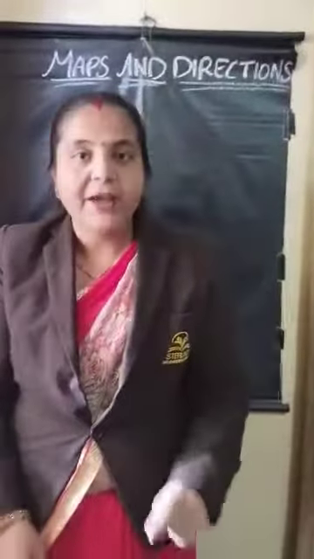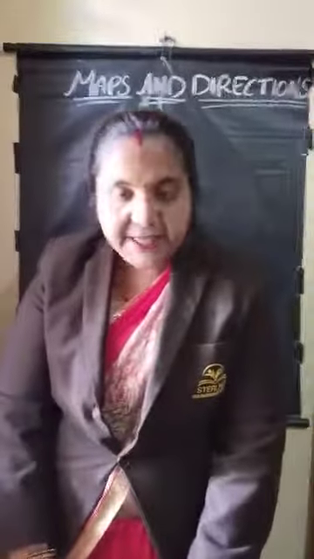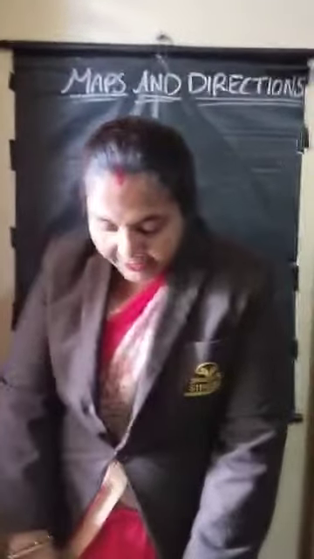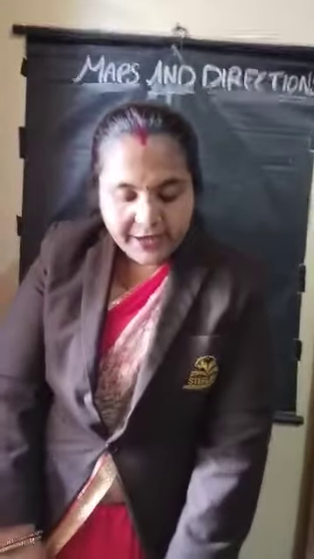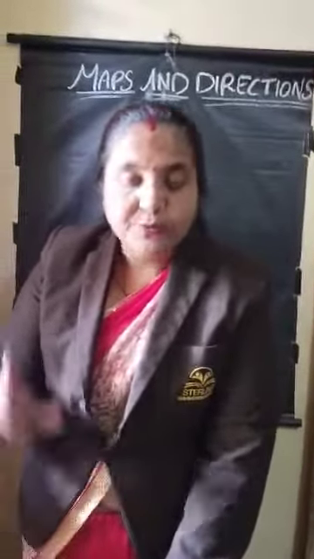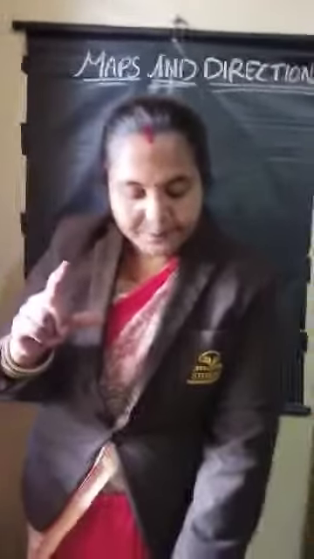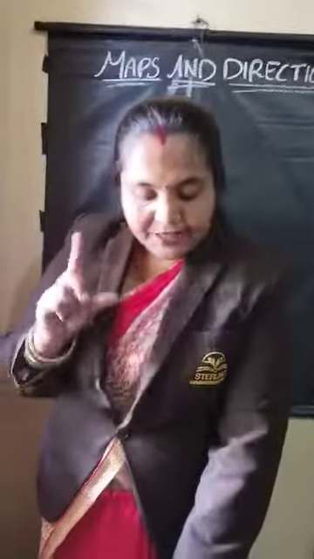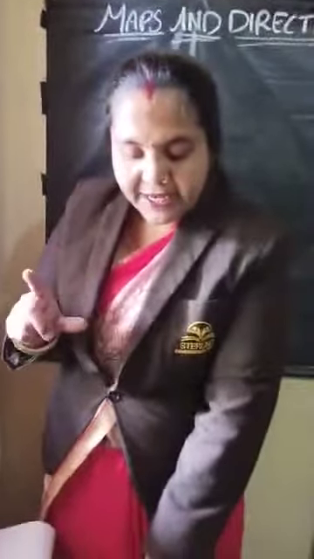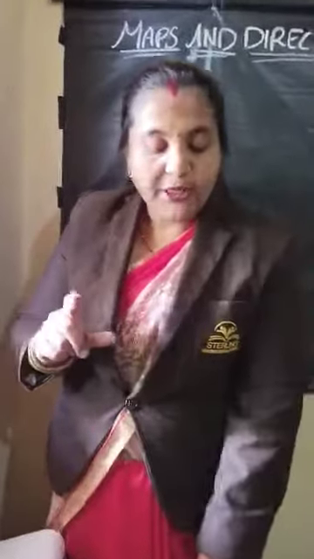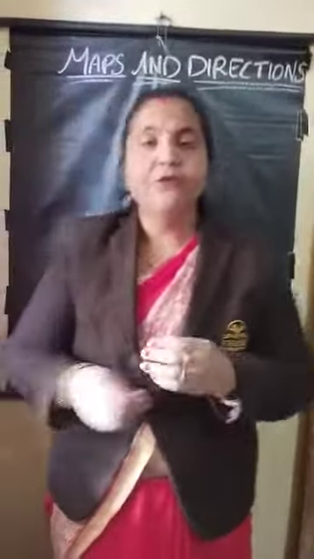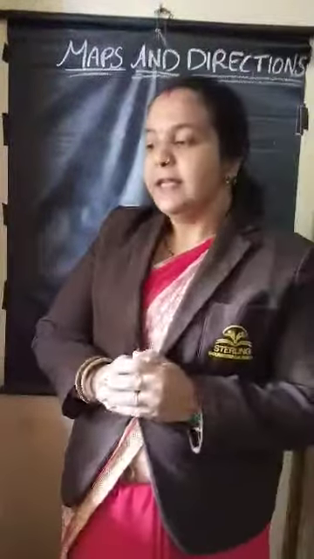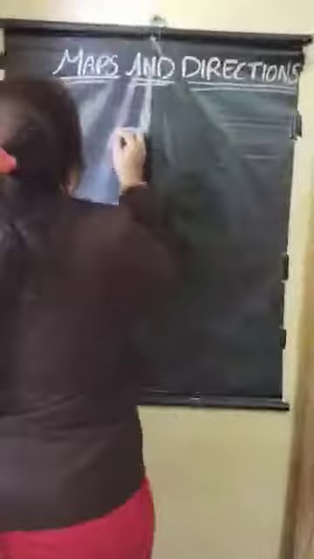Okay, so now in the second page, what they have given, children, please keep your finger on page number 243. What they have given here: maps are much smaller representation of the actual size of the area on the ground.